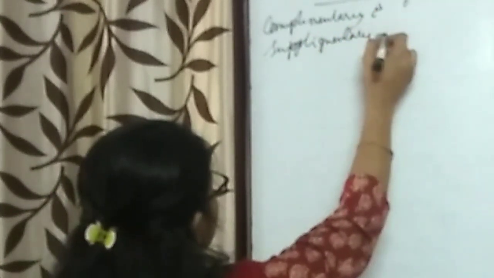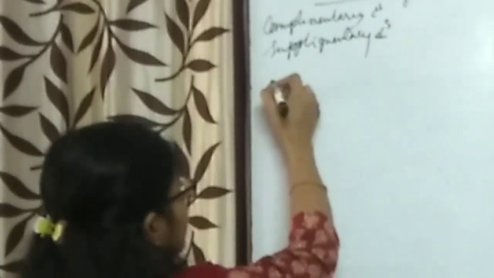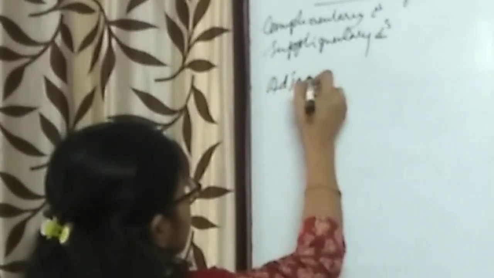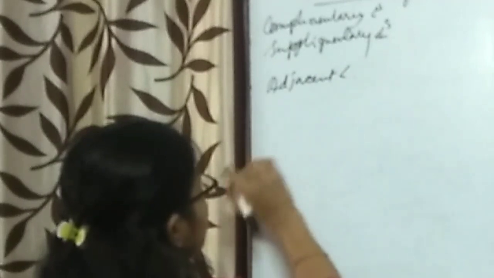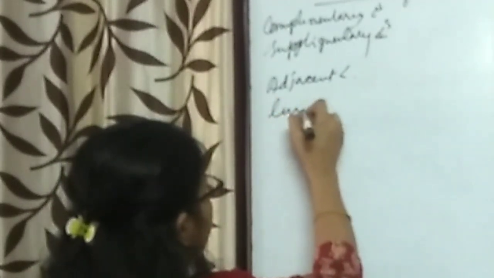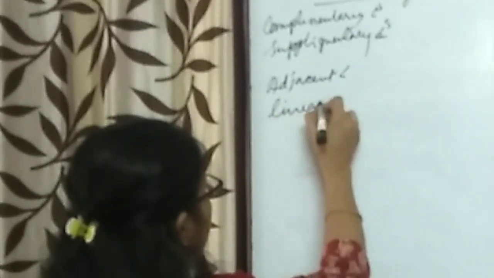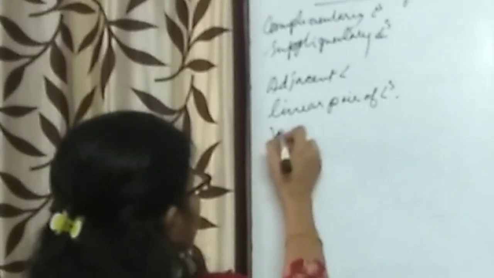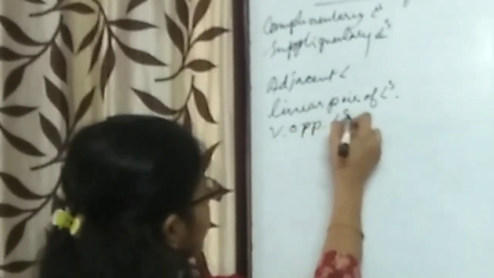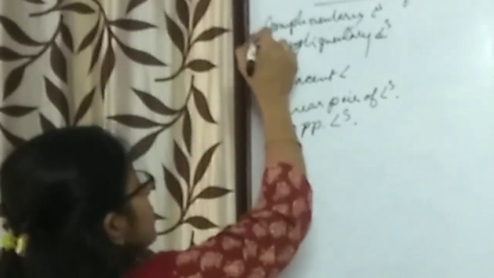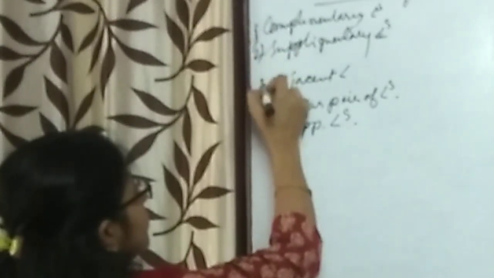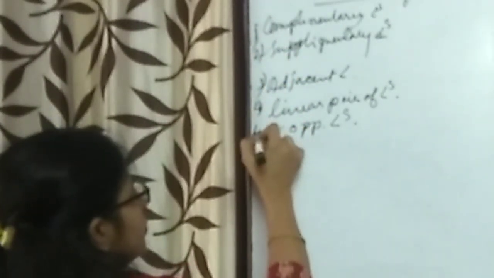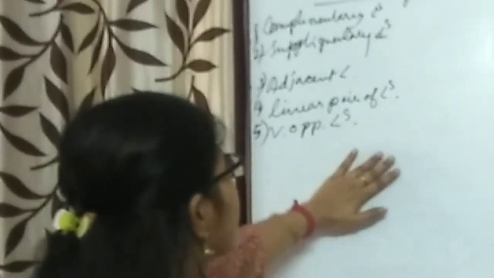Supplementary angles, adjacent angles, then linear pair of angles, and vertically opposite angles. Now what are these angles? Mainly we use all of these.